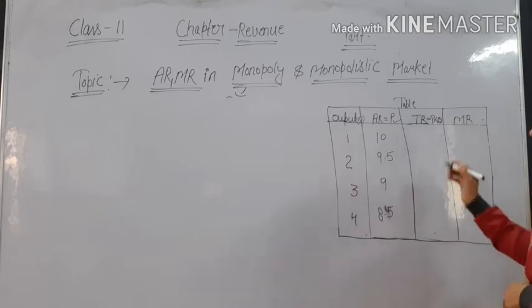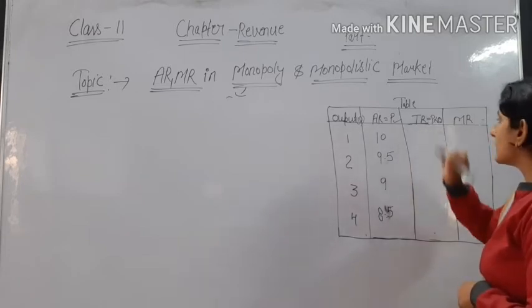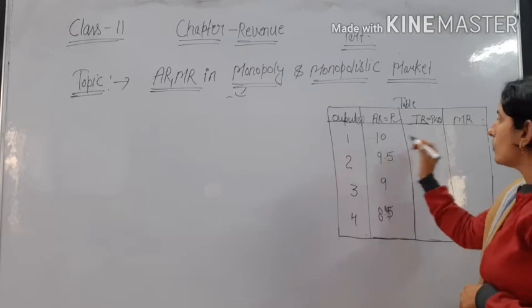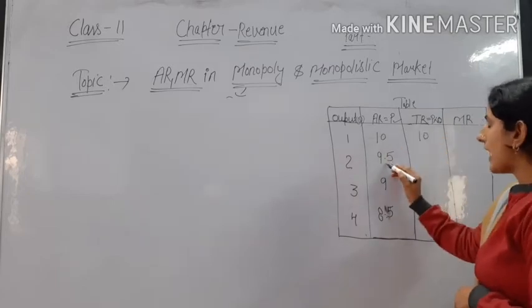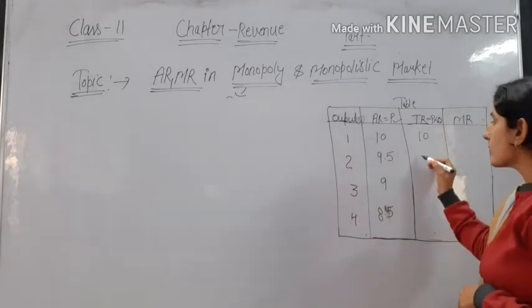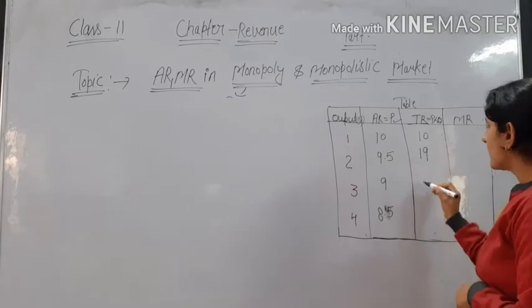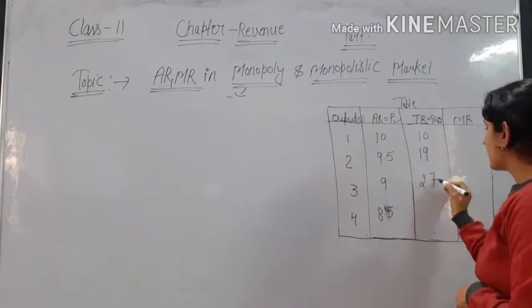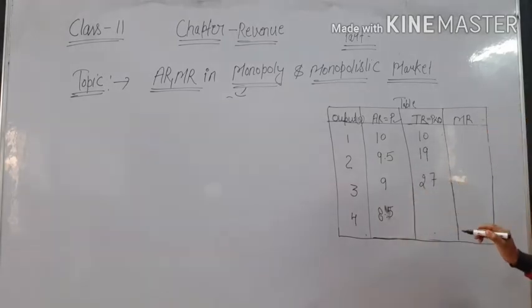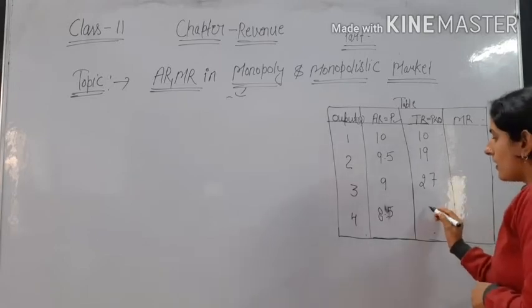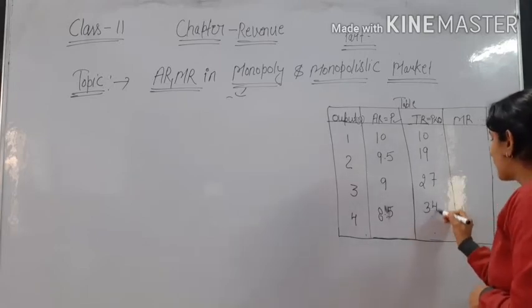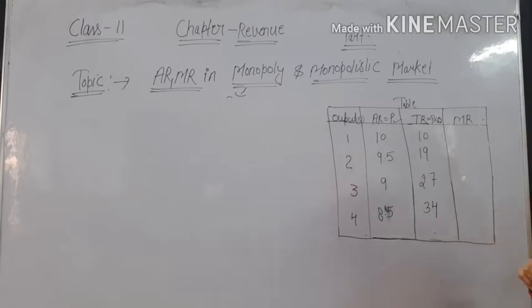Then total revenue, P into Q: firstly 10, then 9.5 into 2 is 19, then 27, and then 34. This is our TR, total revenue.